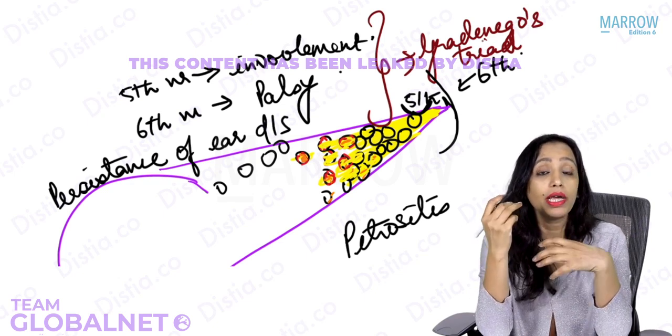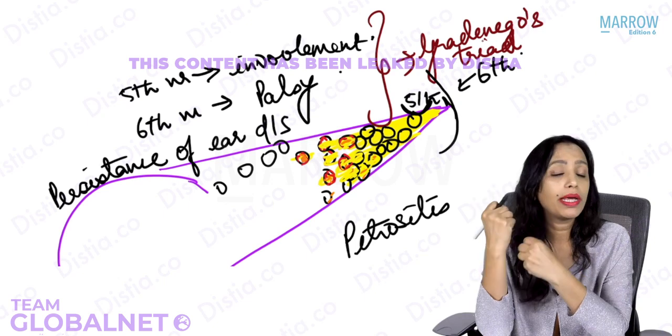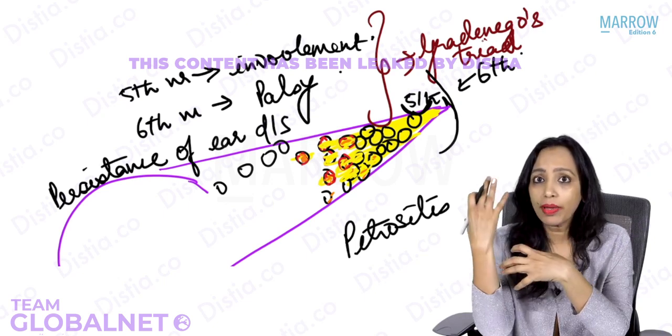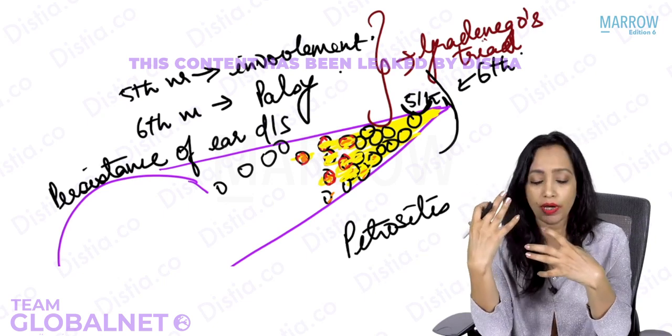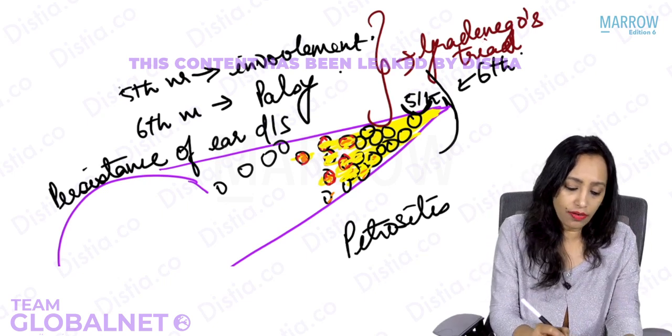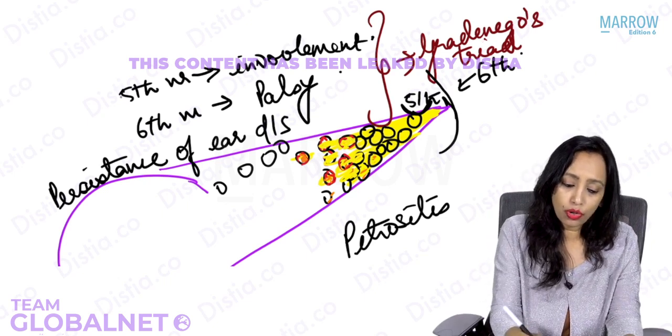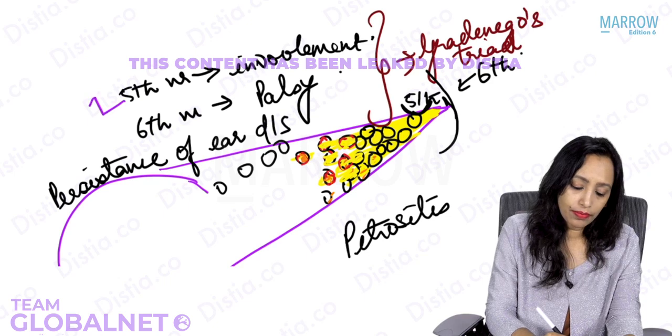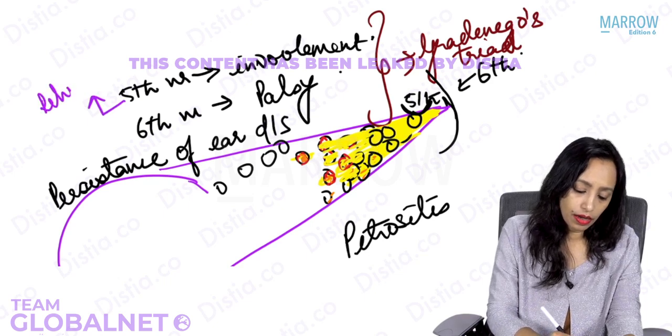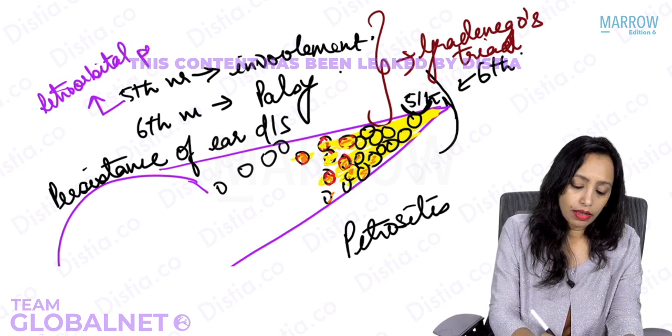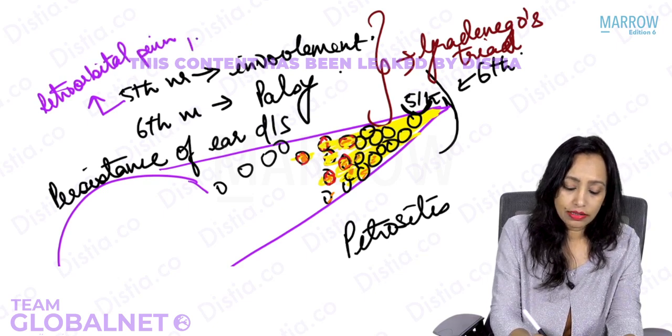Yes, so because of fifth nerve, there will be retroorbital pain and paresthesias over the face.